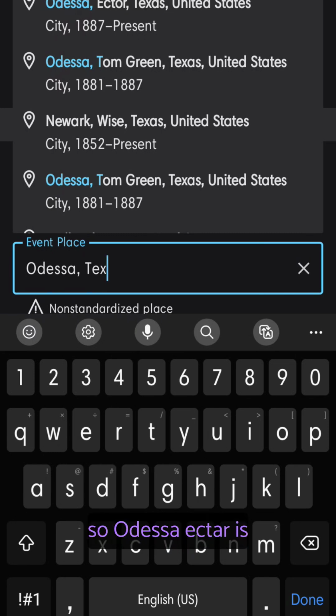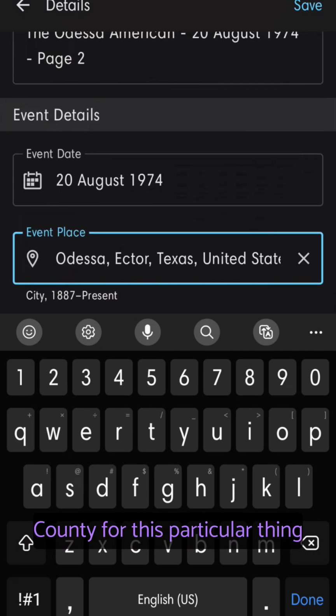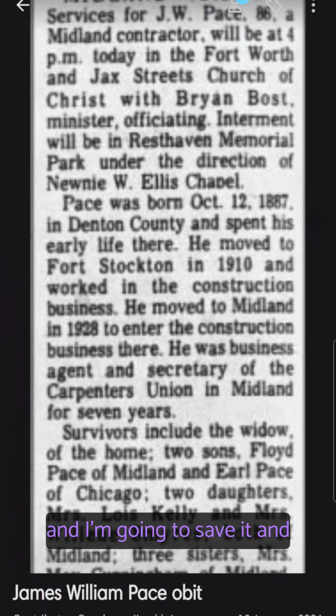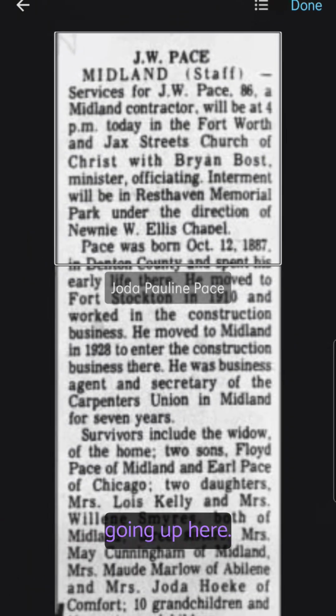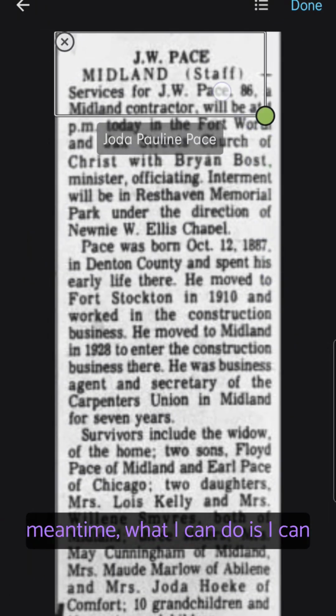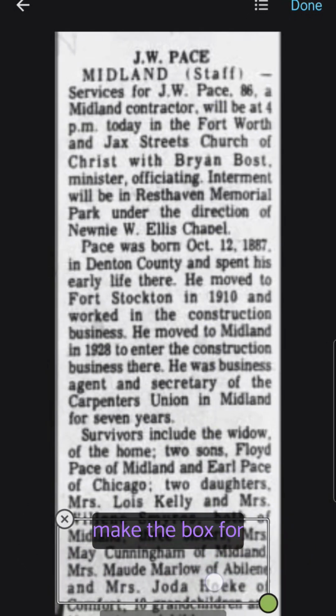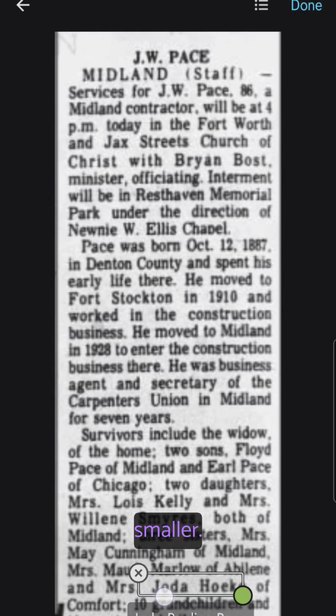So Odessa, Ector is the correct county for this particular thing. And then we'll save it. And now I can add other people to it as well by going up here. So that's pretty cool. And in the meantime, what I can do is I can make the box for Joda smaller.